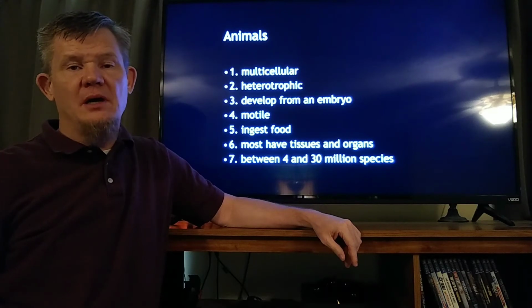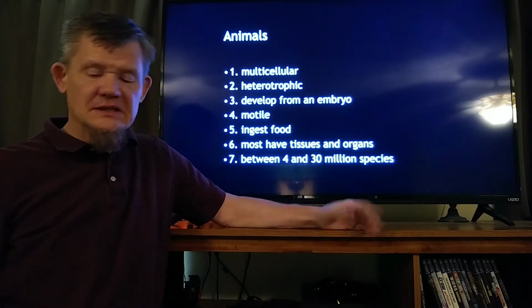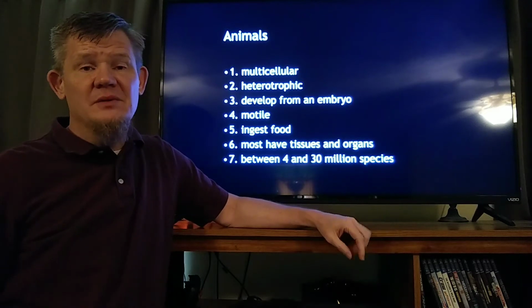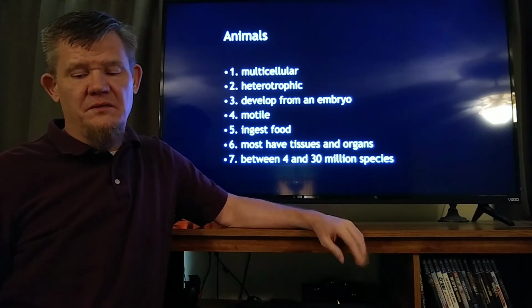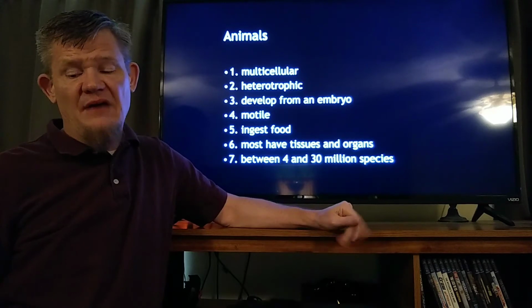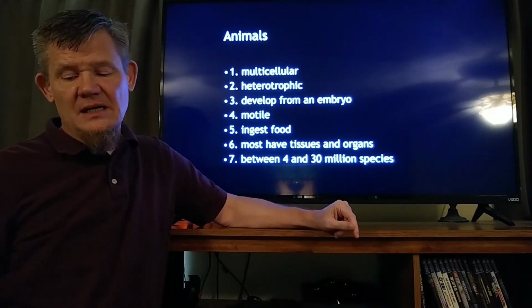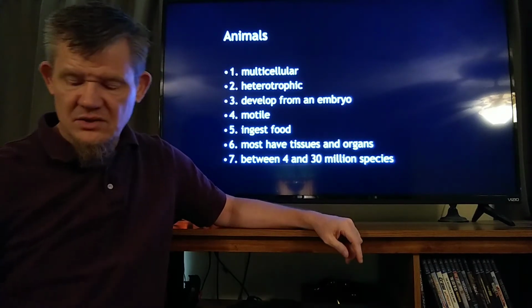We just talked about what characteristics an organism has to have to be considered an animal. You got to be multicellular. You have to be heterotrophic, which means you can't make your own food. You have to develop from an embryo. You have to move. You have to ingest food. And most animals have tissues and organs.